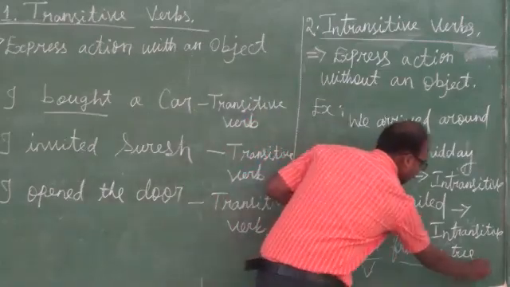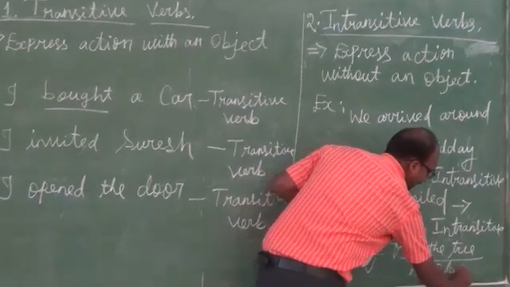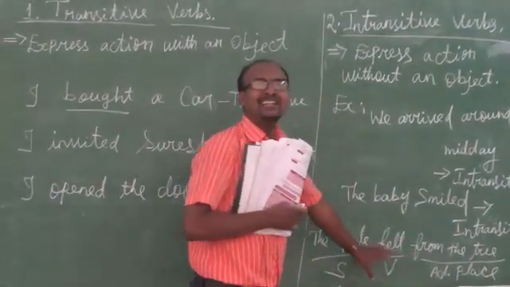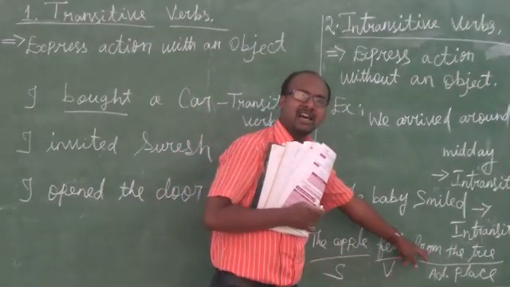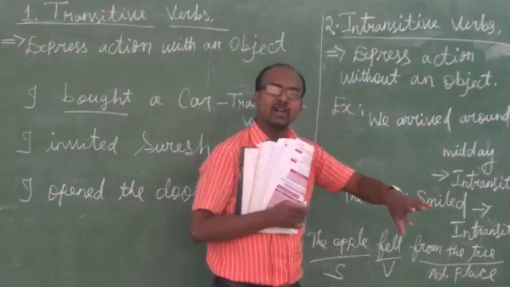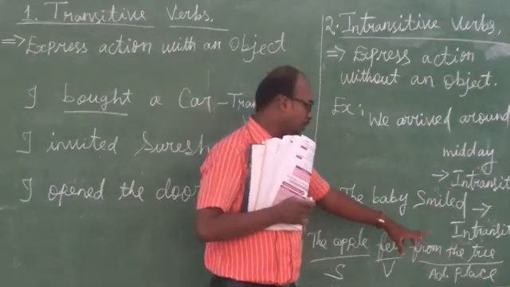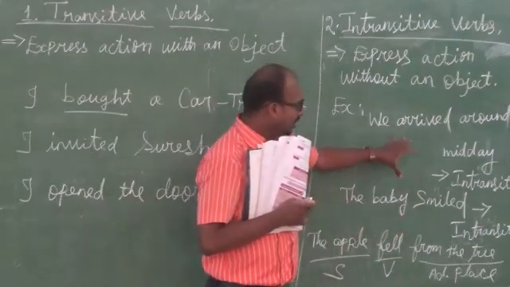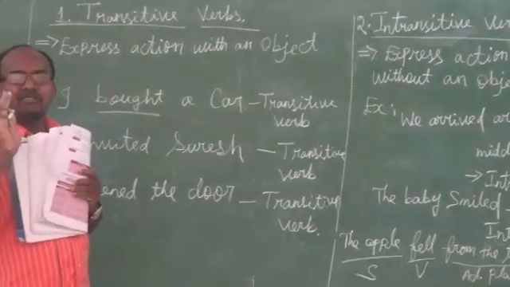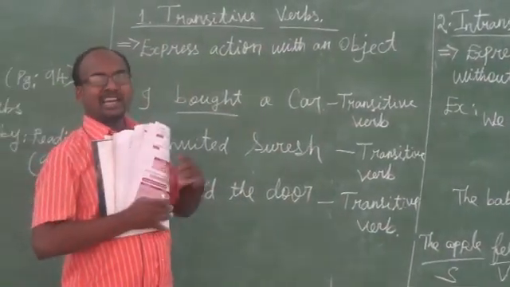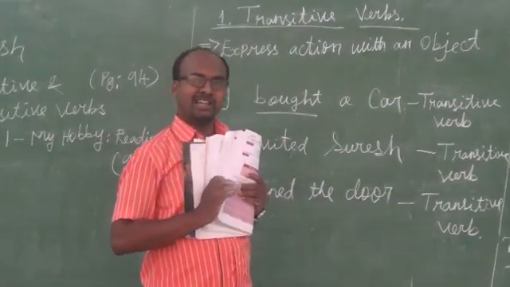So this is also intransitive. Don't confuse an adverb of place as an object. Object is different from adverb. So you just understand clearly. So these are all intransitive. Once again I say, transitive means a verb requires an object. Intransitive means a verb expressed without an object is called intransitive.